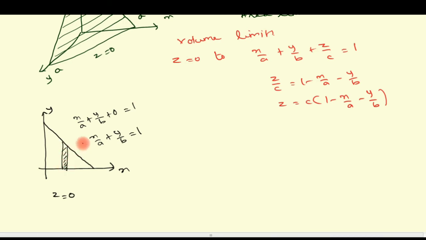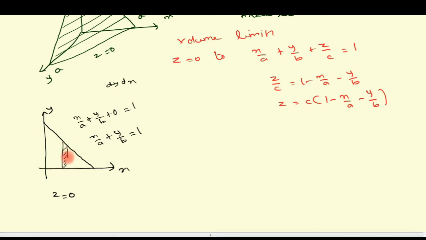Once again to explain, in the volume integral the z limits are over, so the remaining limits are dy dx. For dy dx, we take the region alone, the region placed on the xy plane, that is the triangle. As per the order dy dx, I have fixed a vertical strip.